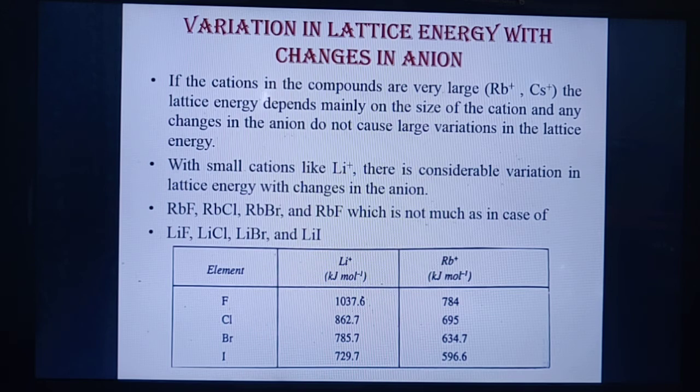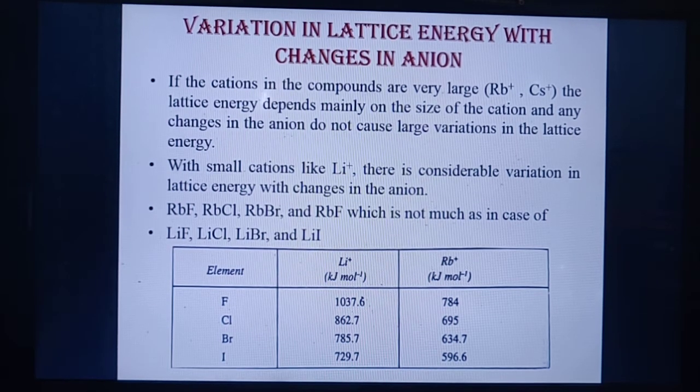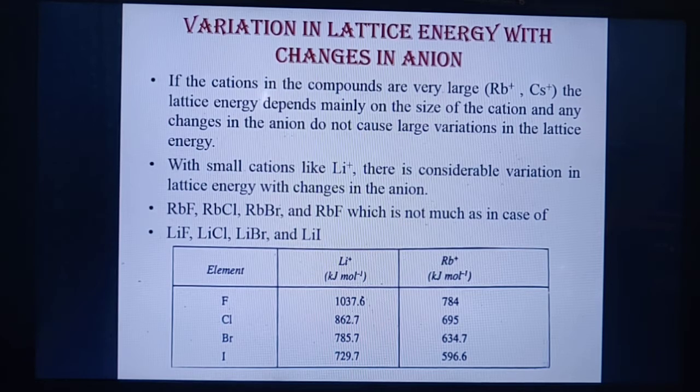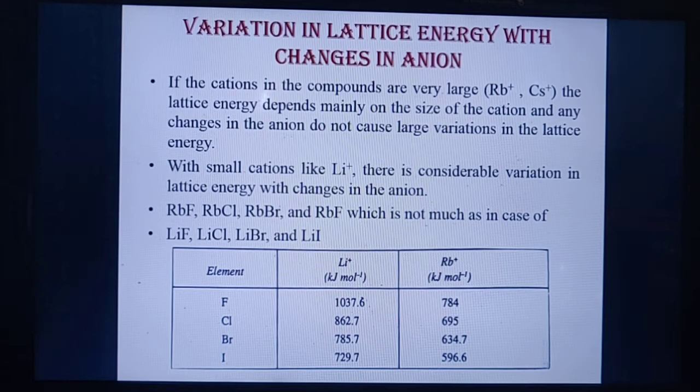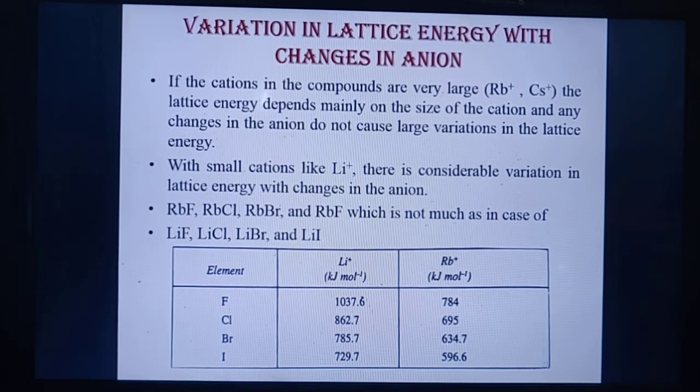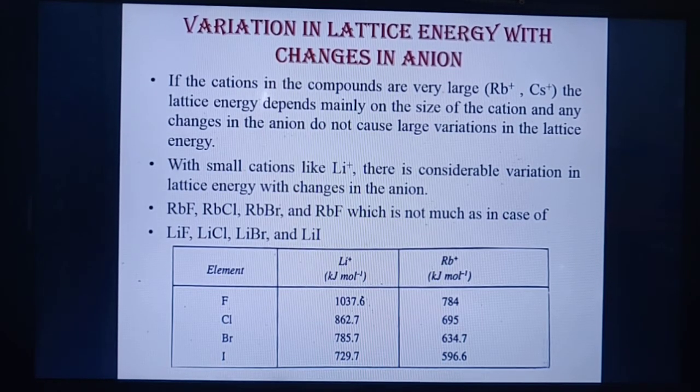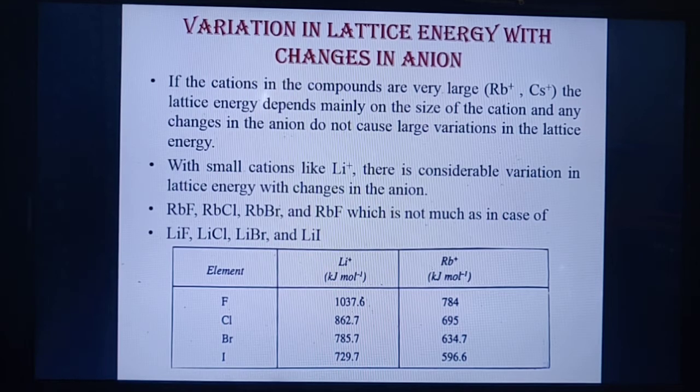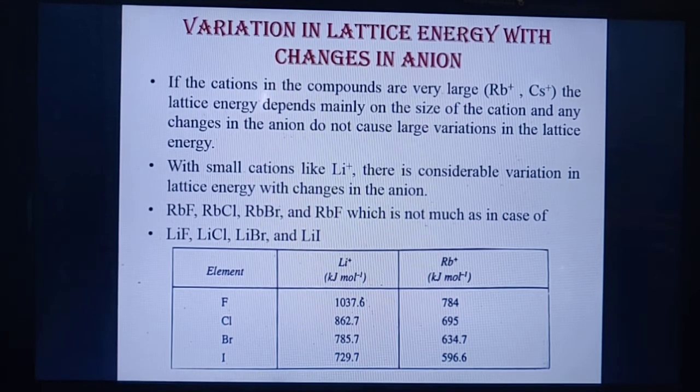Now if the size of the cation in the compounds is very large, for example Rb+ and Cs+, these cations are larger in size, then the lattice energy depends mainly on the size of the cation, and any changes in the anion do not cause large variation in the lattice energy.